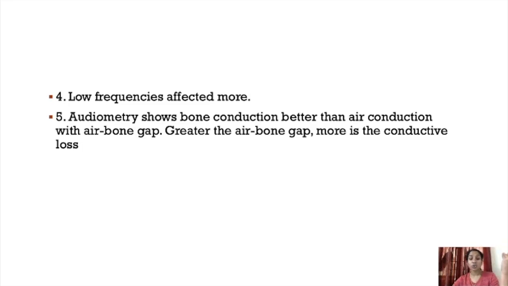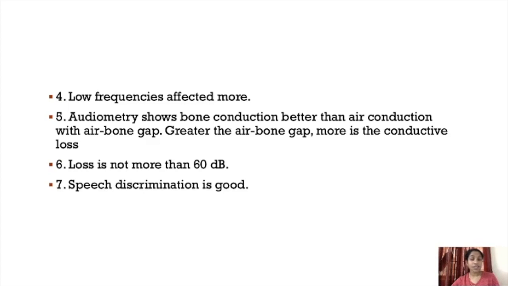And audiometry shows bone conduction better than air conduction, that is BC greater than AC, as in Rinne's test. In audiometry we also get an air-bone gap. Air-bone gap means the gap between air conduction and bone conduction. The greater the air-bone gap, the more the conductive hearing loss. Loss is not more than 60 decibels. Speech discrimination is good; the discrimination of speech will be good in conductive deafness.